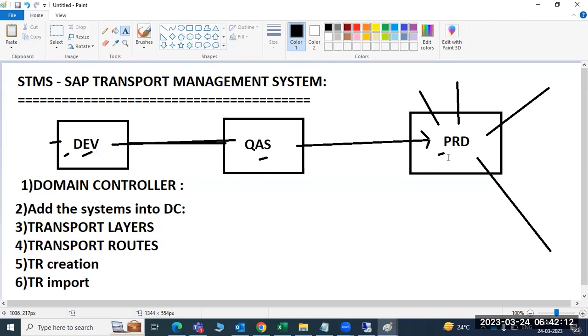In the production system, all users will log in and perform all the production activities. So we have to keep the system safe from changes. That's why we should not do the development and quality activities from here. We have to perform them separately.